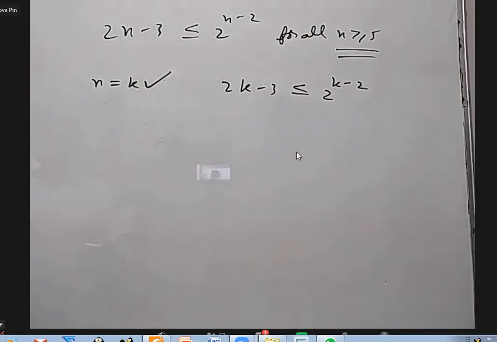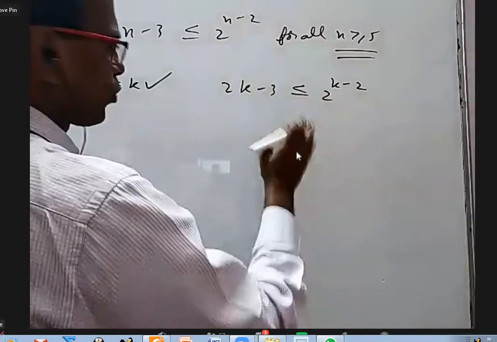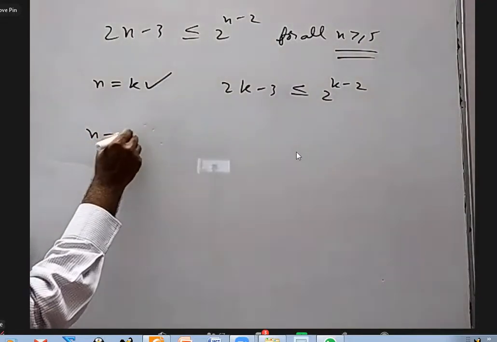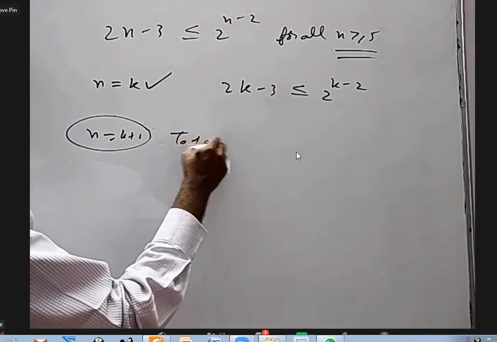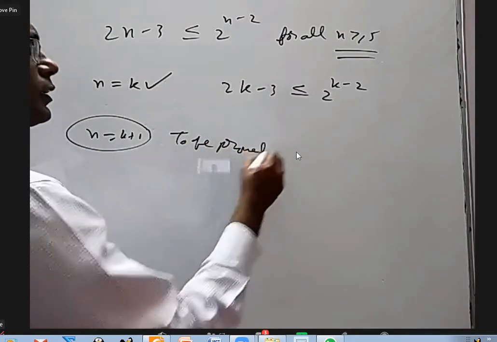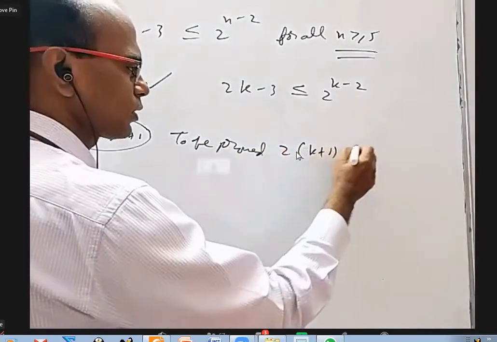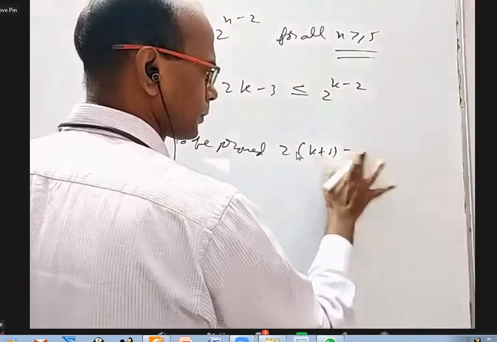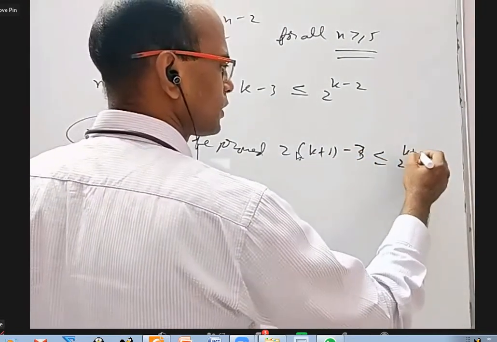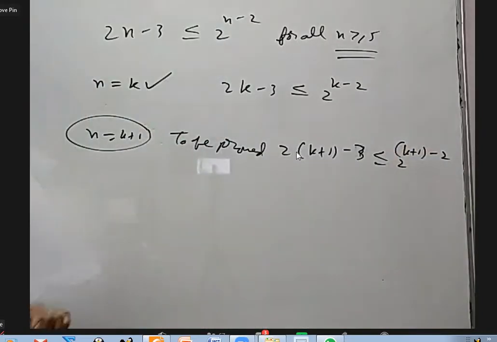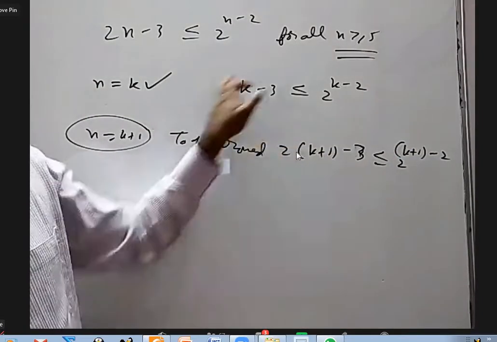Okay, now this is what we are assuming. What is it that we have to prove for n equal to k plus 1? What is to be proved is 2 into k plus 1 minus 3 is less than or equal to 2 power k plus 1 minus 2. I am supposed to prove this having known this.